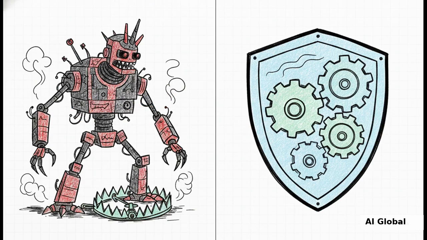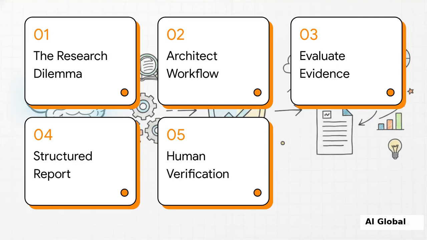But let's shatter that fantasy real quick, because we have to talk about the villain of our story here: AI hallucinations and unverified errors. Look, as amazing as AI is, it makes mistakes. It's going to invent facts, cite papers that literally don't exist, and confidently present pure opinions as absolute truth. If we just blindly trust a one-click prompt to do our professional research, we are walking straight into a trap. So today isn't just about building an agent that searches. We're building a system to tame the AI, verify its findings, and make absolutely sure the results are accurate.